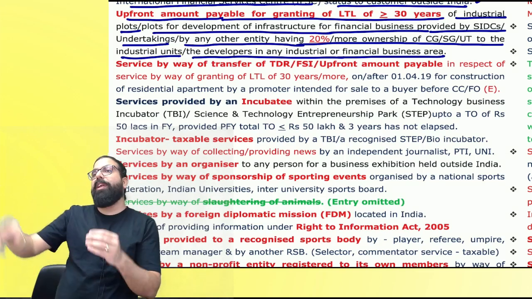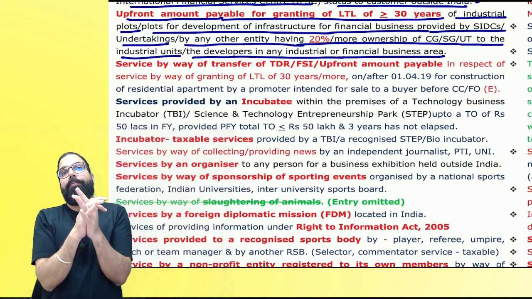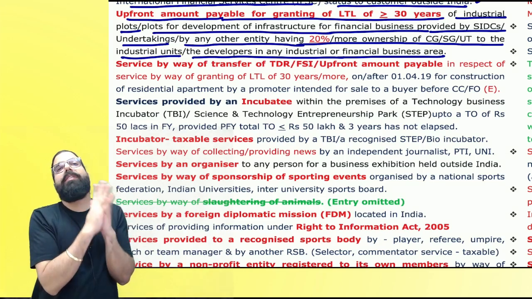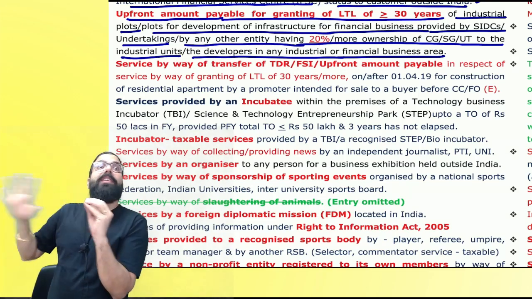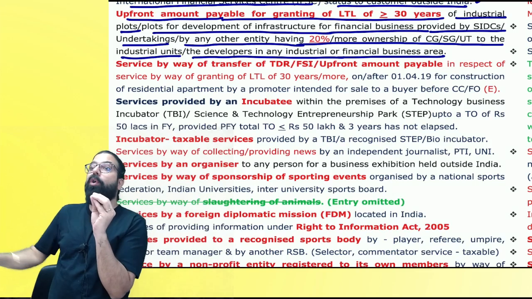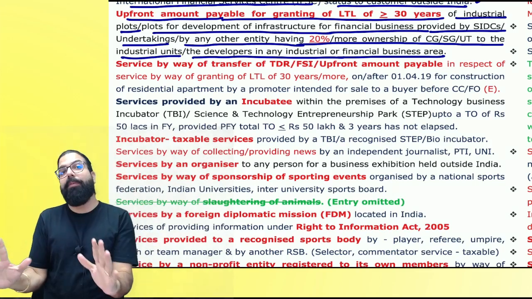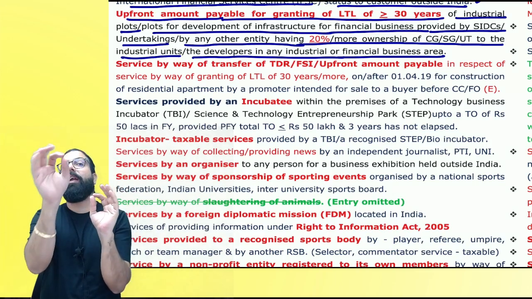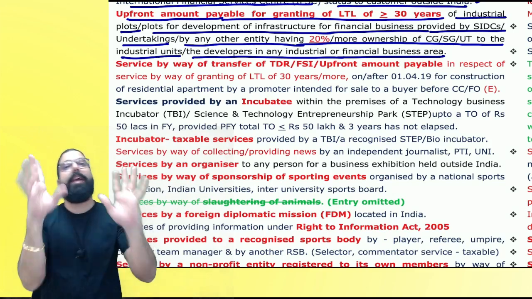Everyone listen to me very carefully. State Industrial Development Corporation. I went to the SIDC and I told them, sir, I want to put up one industry, and for putting up one industry, please give me a plot. They told me you have to pay me 10 crore rupees as upfront amount, or 1 crore rupees as upfront amount for giving you an industrial plot. That upfront amount which you give for the long-term lease will always be exempt. Remember, the upfront amount is exempt, not the monthly rent. Only the upfront amount is exempt.